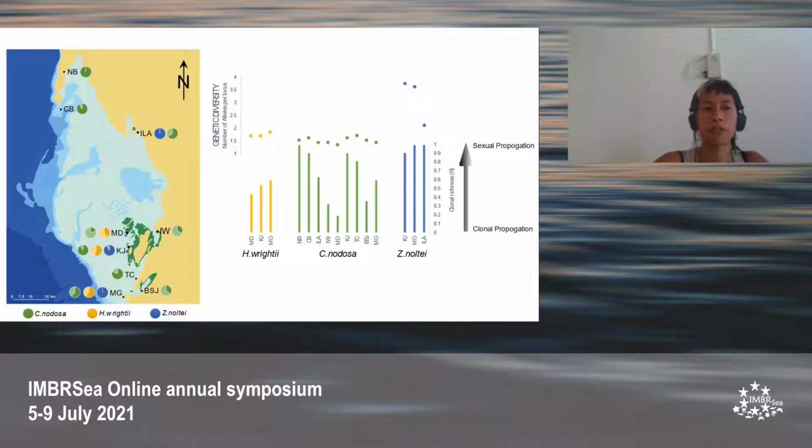So looking at some results. Here we have clonal diversity. Clonal richness is a necessary component of genetic variation for organisms with mixed modes of reproduction because it predicts the balance of effective sexual and asexual reproduction over generations.